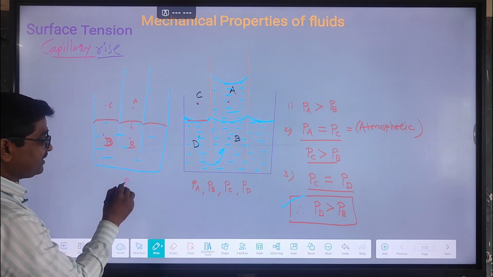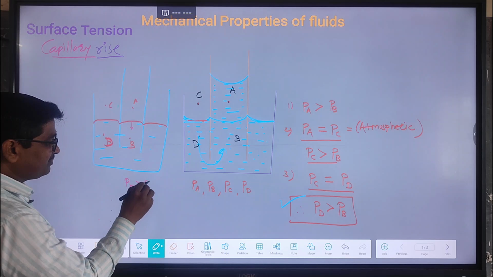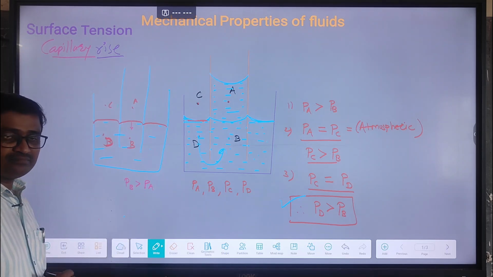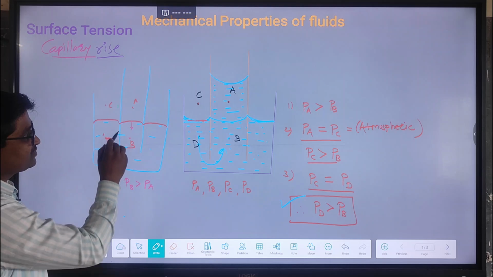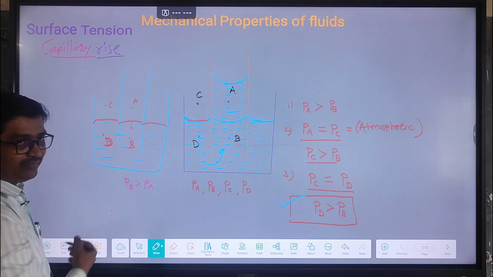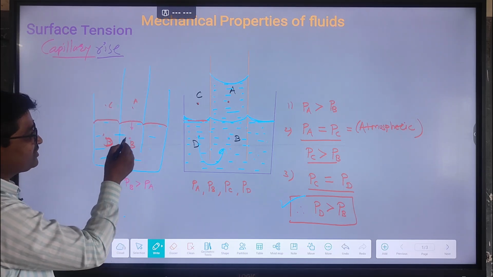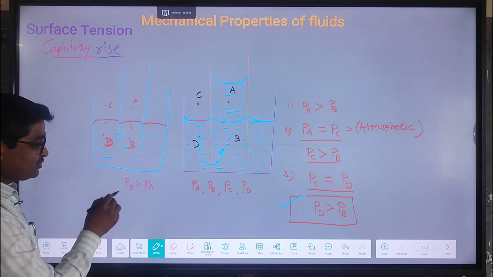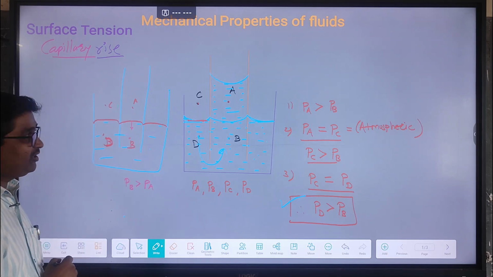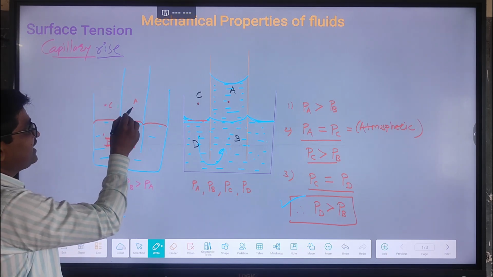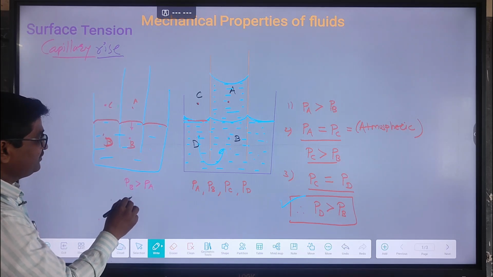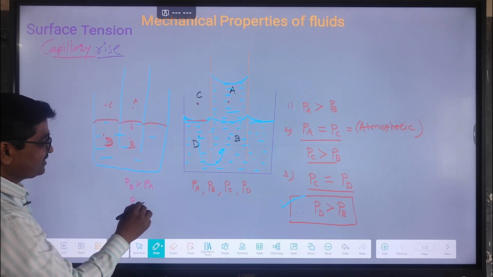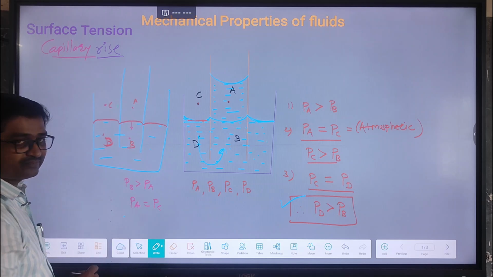So it means that the pressure at point B is greater than the pressure at point A. Pressure on the concave side is greater than on the convex side. You get it clear? So the pressure inside the liquid increases. So pressure at point B is greater than at point A. Again we know that C and A have the same atmospheric pressure because they are present in air. So we can write PA is equal to PC.